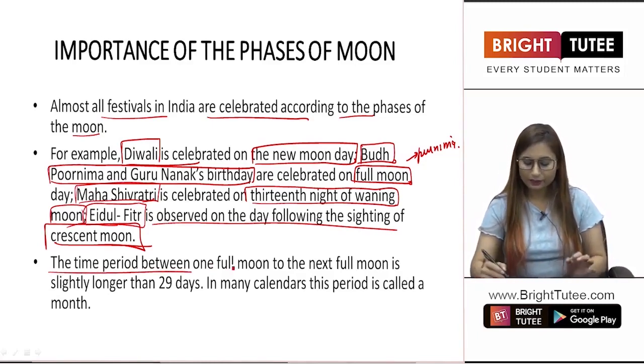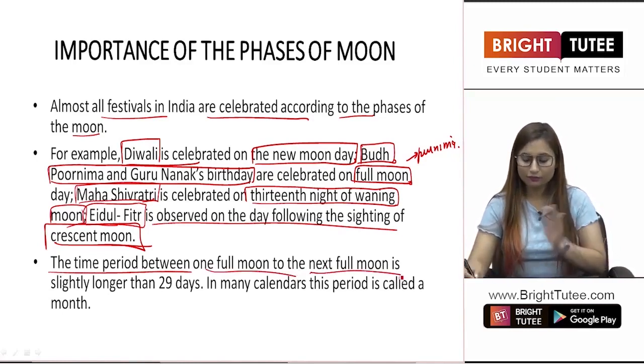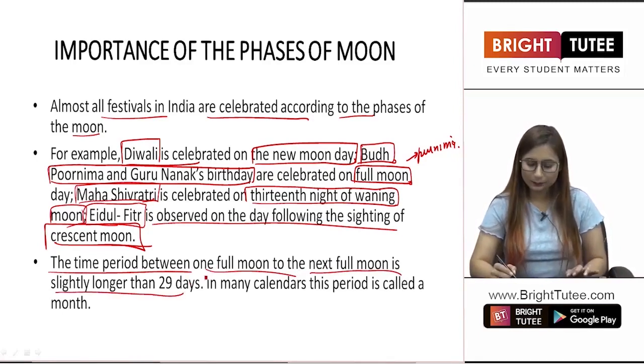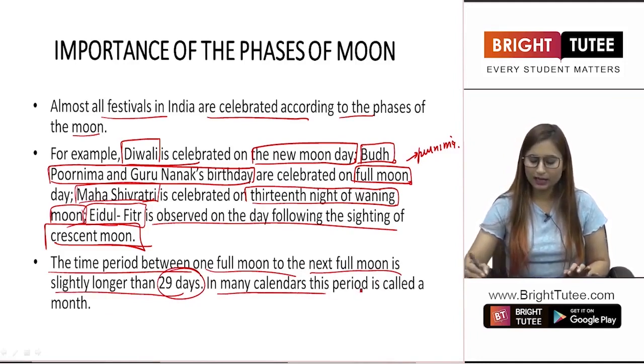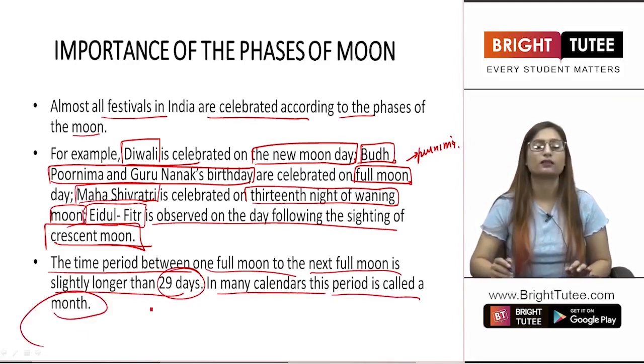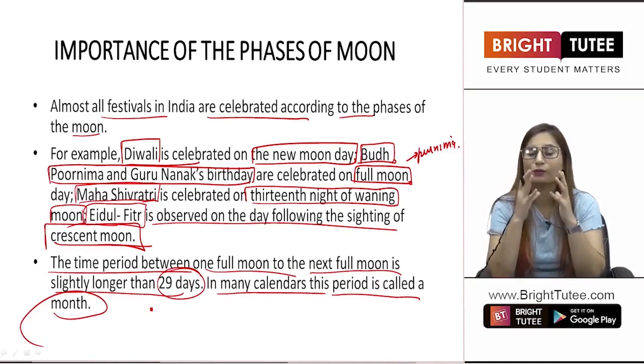The time period between one full moon to the next full moon is slightly longer than 29 days. In many calendars, this period is also known as a month. So, the time period between one full moon and the next full moon is approximately a month, right?